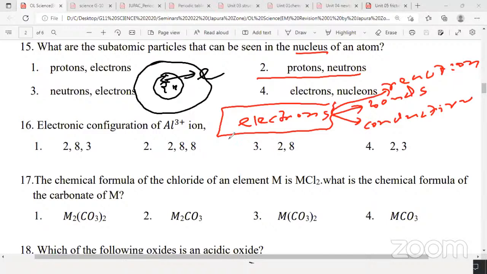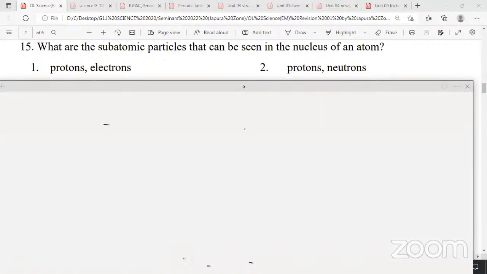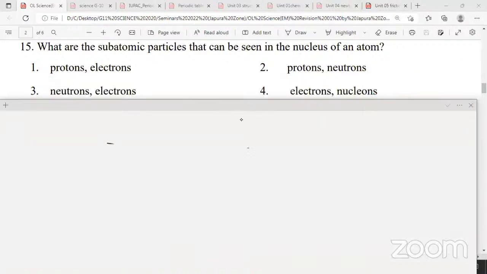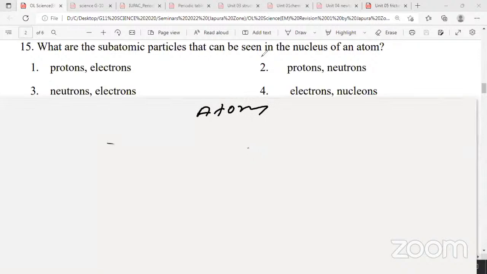This is also very important. I'll give a small summary note here. Out of the 3 subatomic particles, an atom can become positive, negative or neutral based on the number of protons and electrons. If protons and electrons are equal, we call it a neutral atom.